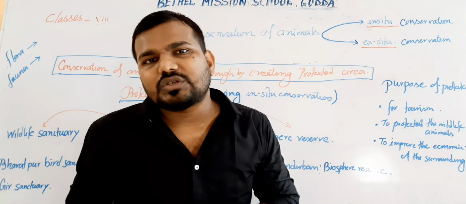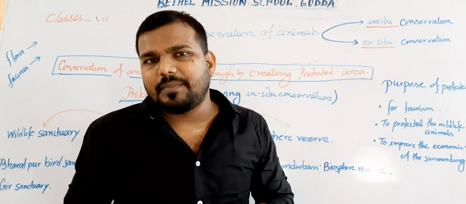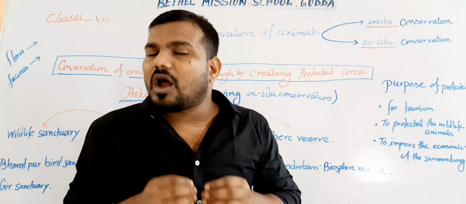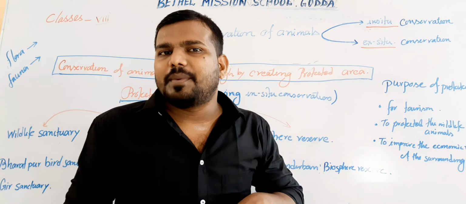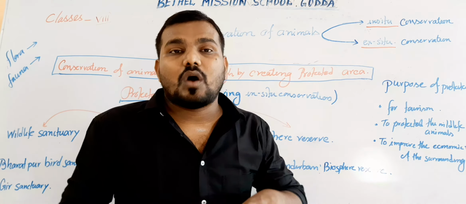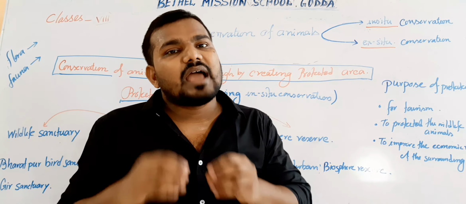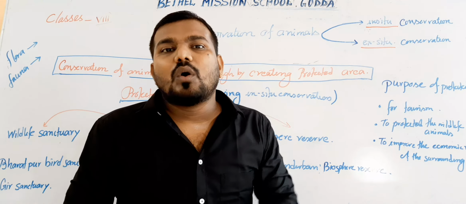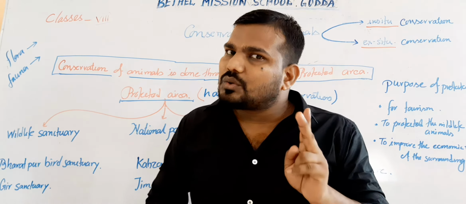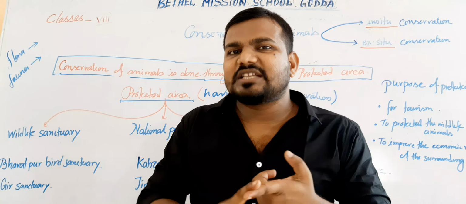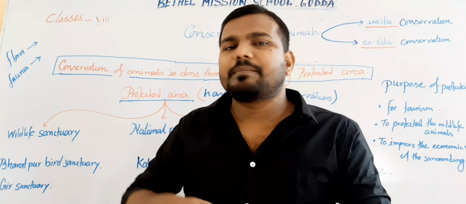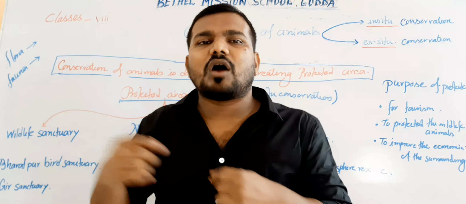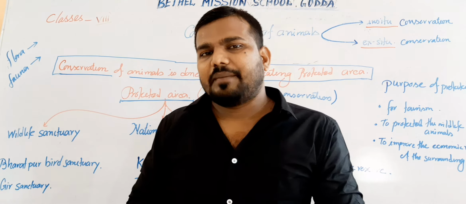Now what is an ecosystem? Ecosystem means, eco means habitat, system means rules. Habitat means the place where organisms live. It means the rules of the habitat: where the organisms live, they follow some rules, and that is known as an ecosystem. Within the ecosystem, two things are important. All the plant species present in a particular region or ecosystem are known as flora, and all the animal species present in a particular region or ecosystem are known as fauna.